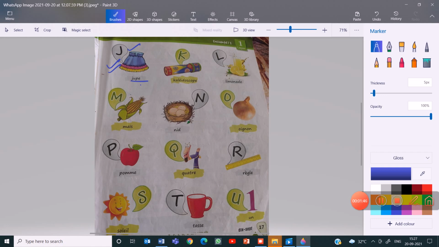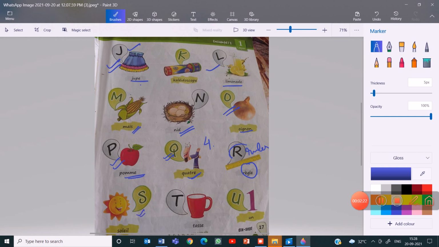Then L, limonade, lemonade. M, mice, maze. N, need, nest. O, oignon, onion. P, pomme, apple. Q, quatre, which is the number 4. R, règle, the ruler.